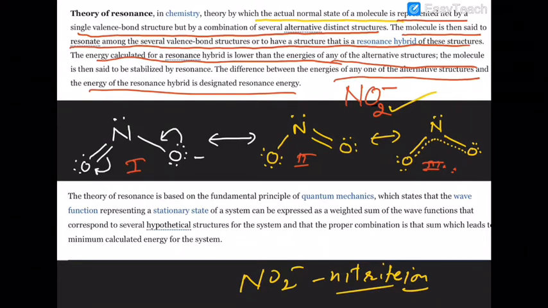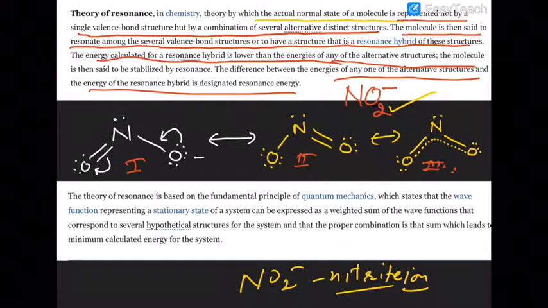So the difference between the hybrid energy level and the Lewis structure energy level gives you the resonance energy value. And resonance energy values suggest that resonance always imparts high stability in the molecule.